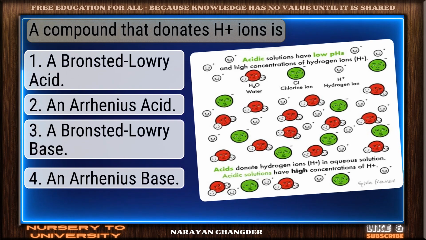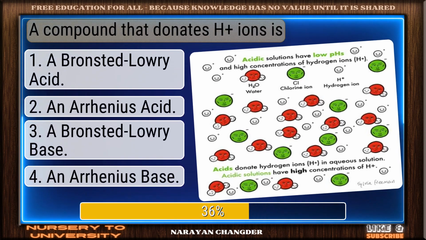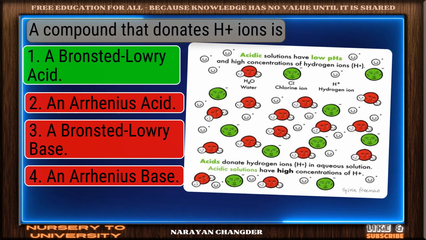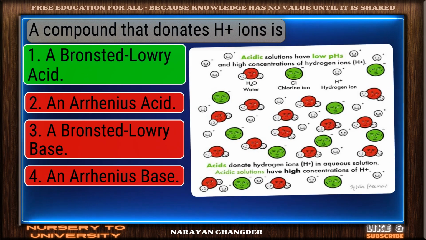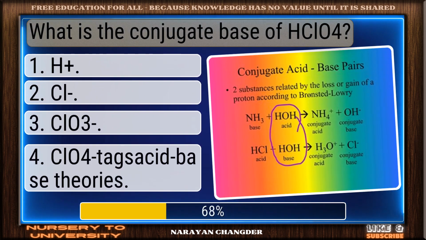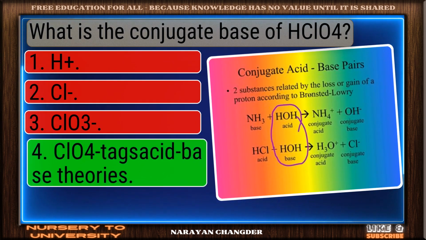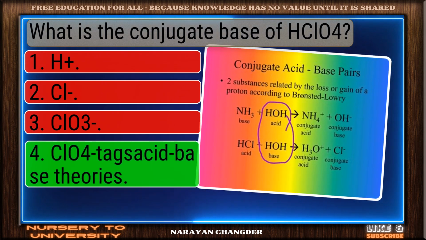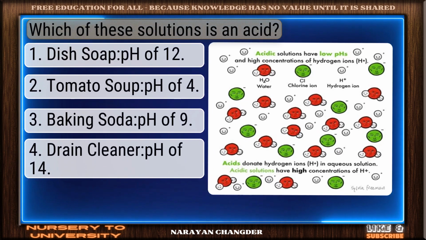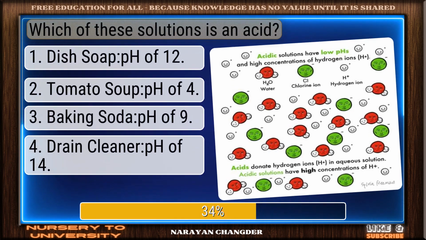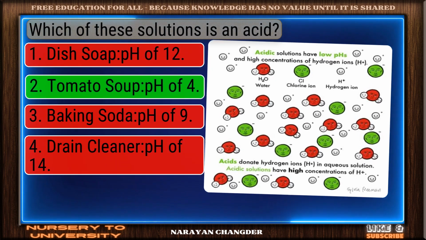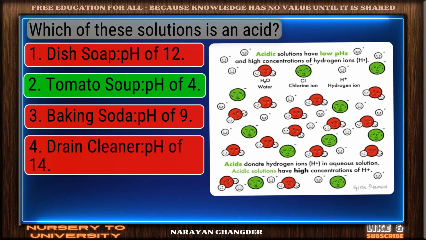A compound that donates H+ ions is... Smart move. A Bronsted-Lowry acid is an accurate answer. What is the conjugate base of HClO4? Nice selection. ClO4- is the correct and valid answer. Which of these solutions is an acid? Excellent. Tomato soup is a brilliant choice.